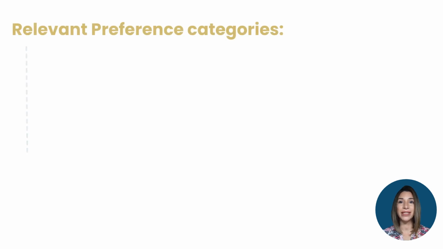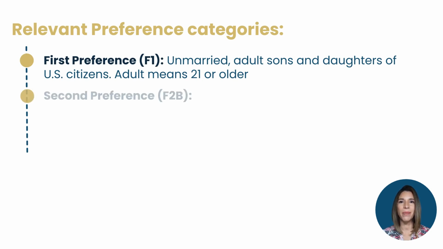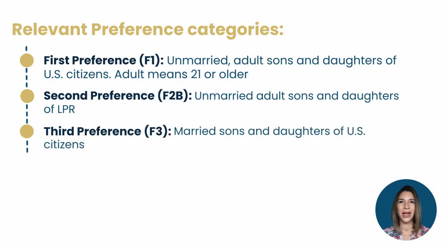Relevant preference categories. First preference, F1. Unmarried, adult sons and daughters of U.S. citizens. Adult means 21 or older. Second preference, F2B. Unmarried adult sons and daughters of LPR. Third preference, F3. Married sons and daughters of U.S.